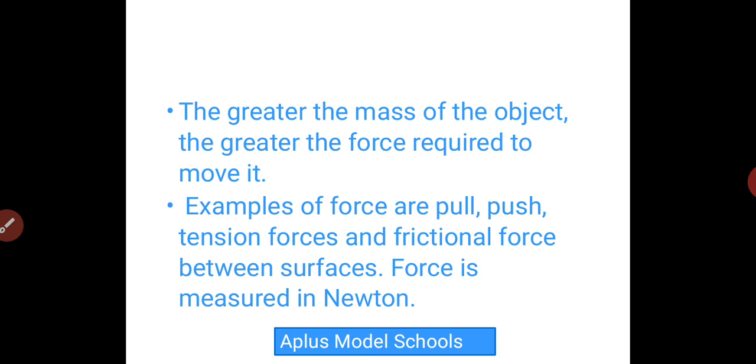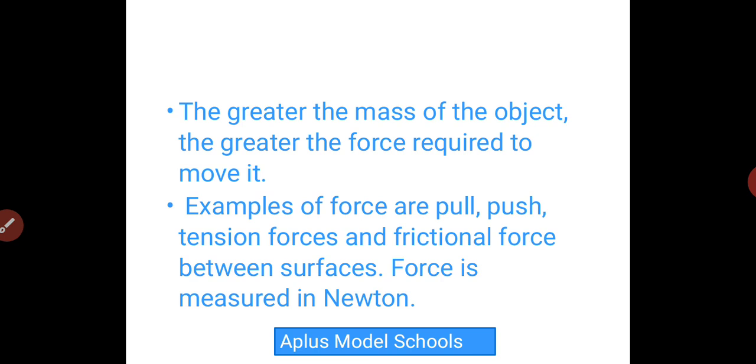Now, there are some special things about force that we need to know. The greater the mass of an object, the greater the force required to move it. The force that you apply in moving a metal ball is different from the force that you apply in moving an ordinary leather ball.